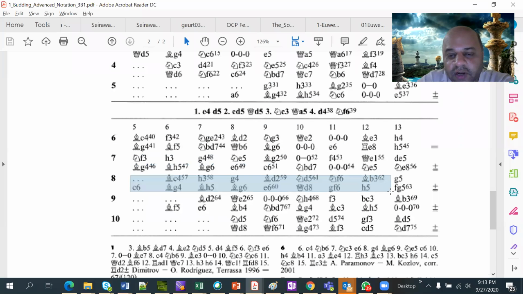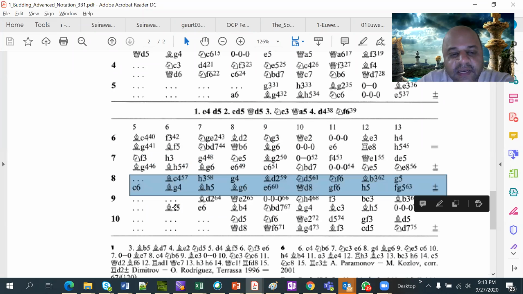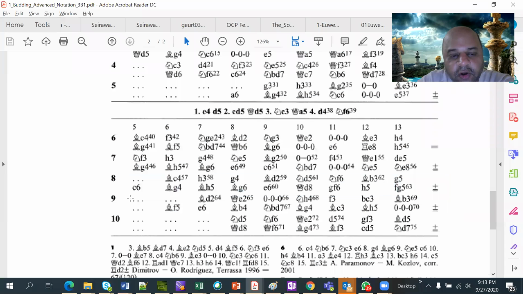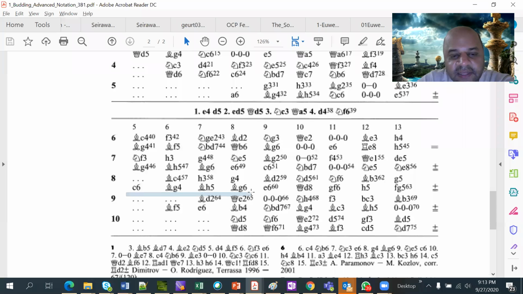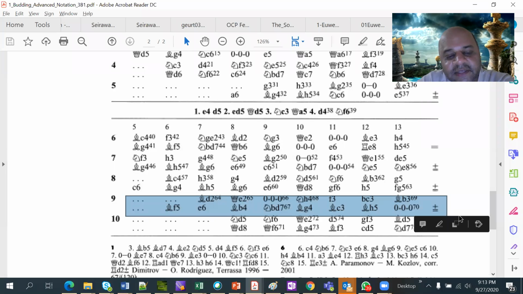And after that, what white plays is all given. Now sometimes you'll see that this dot dot dot will extend up to here. What does this mean? It is again logical. In line number 9, it means the fifth move is same as in number 8, which is knight f3 for white and c6 for black.